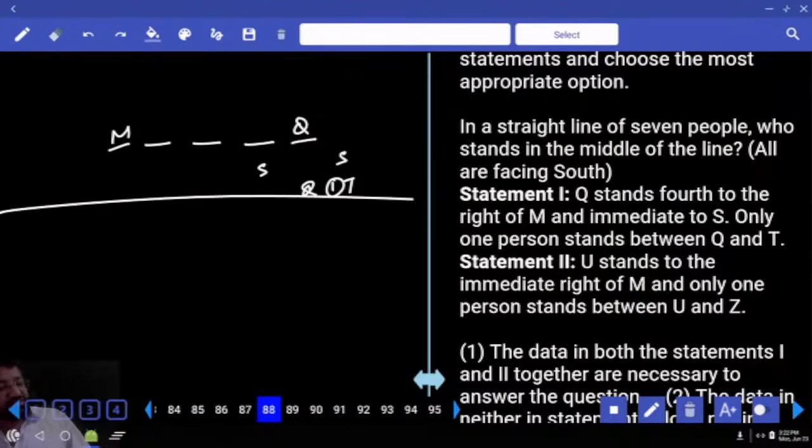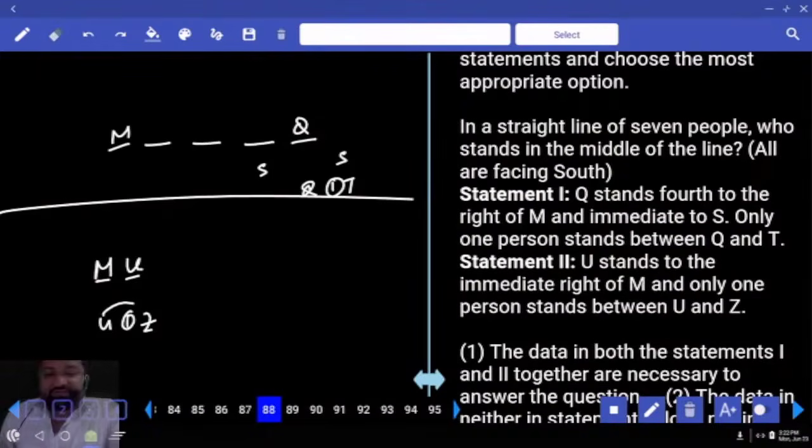Second, U stands to the immediate right of M. Then, only one person stands between U and Z. Only one person stands between U and Z. Multiple possibilities. Will I get the answer?